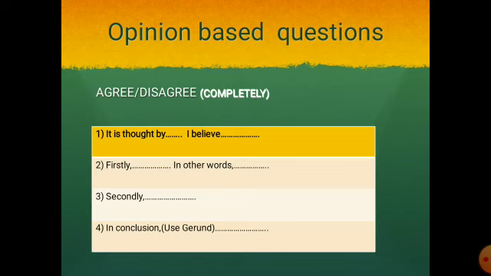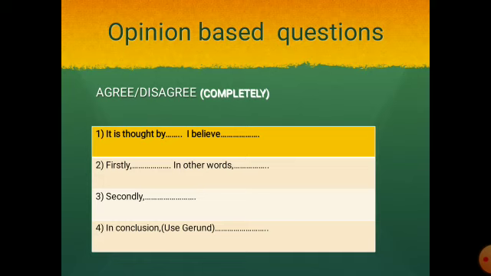You can start by saying firstly, then talk about the first point, and then in other words, and then explain your first point. In your second body paragraph, you again need to talk about the same thing, so both the body paragraphs would be either on agree or disagree. And then fourth paragraph would be conclusion, wherein I always recommend others to start with gerund.